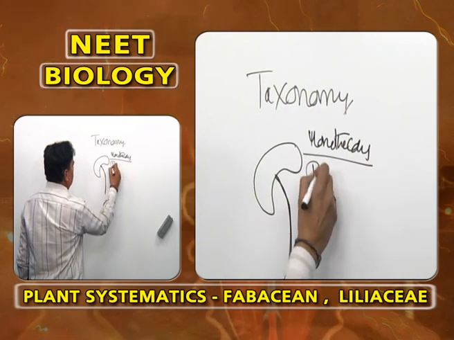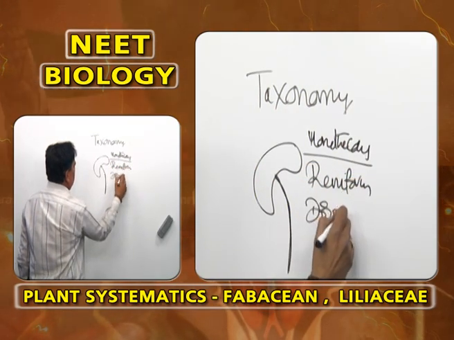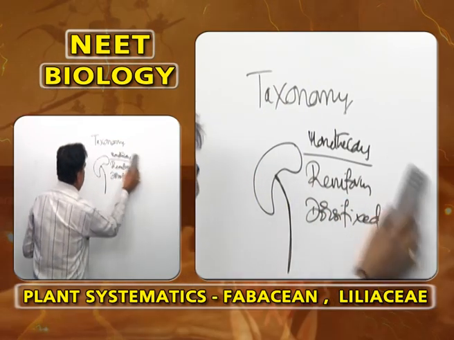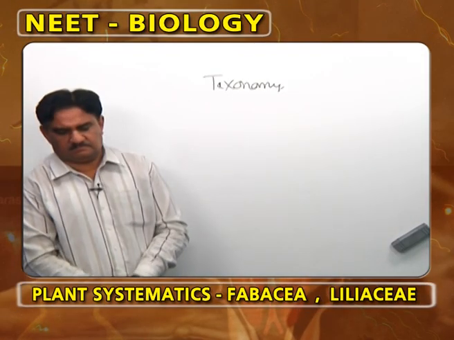So, monothecous, reniform, dorsifixed is the condition of stamens in Malvaceae. Next.